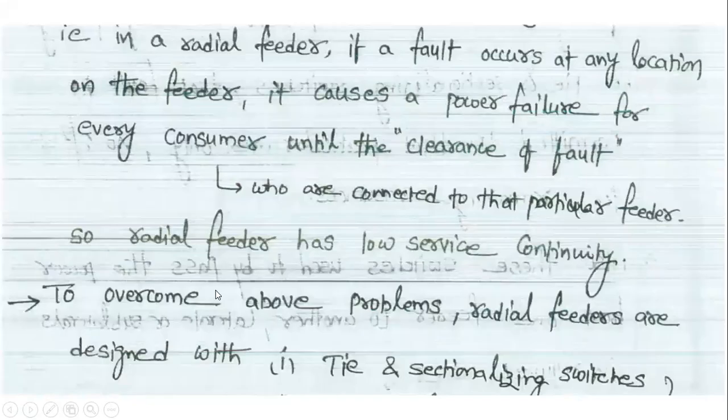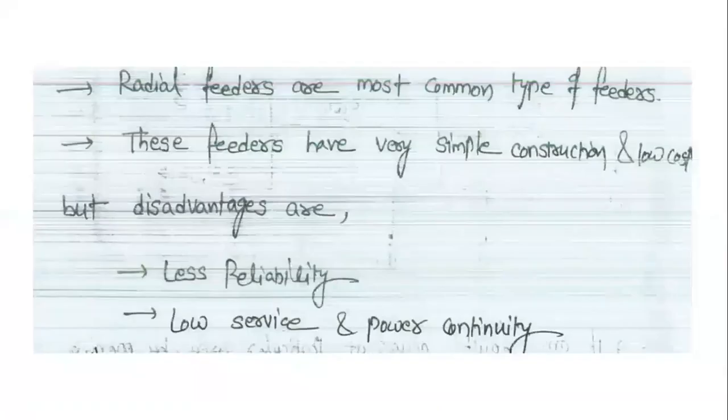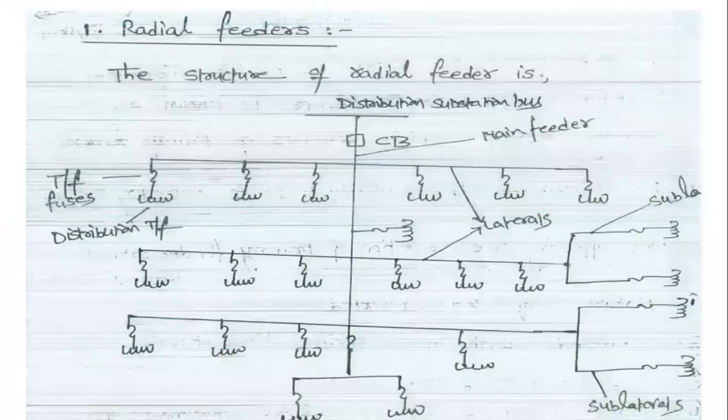Why? Because of the discontinuity of the power: we are using only one main feeder, and all the laterals are connected to this main feeder only. If any fault occurs in that main feeder, then the total supply will be disconnected. Therefore, discontinuity of the supply is obtained in the case of the radial feeder. That is the main disadvantage of radial feeders.